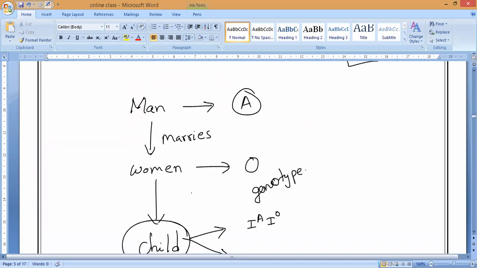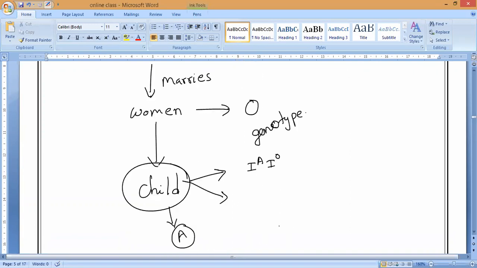Why, guys? Because the father is having A blood group. So definitely there are more chances of getting A only. And we are having possibilities of getting one category. If it is having both AA, then we can always get A blood group only. So what are the possible genotypes of A blood group? Anybody? A blood group, genotype. IA and IO, and another one is what? IA and IA.